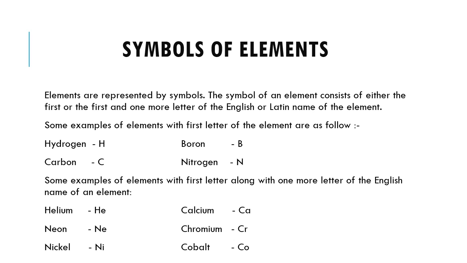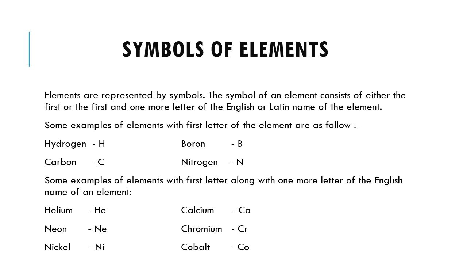Helium and hydrogen both have the common letter H, so in case of helium, we cannot consider the chemical symbol as H. So here we include one more letter, that is E. So the symbol of helium is He. The symbol of calcium is Ca, because calcium and carbon both start with the capital letter C. So in case of calcium, the second letter is also included, that is Ca.